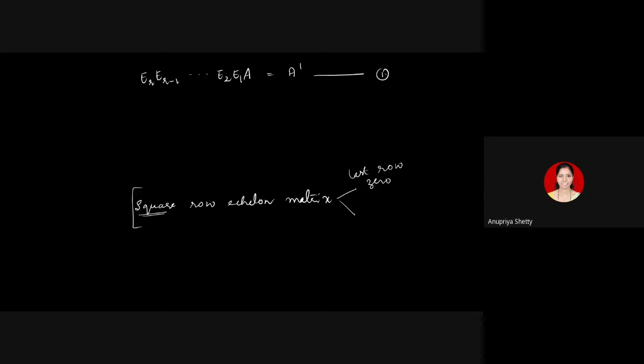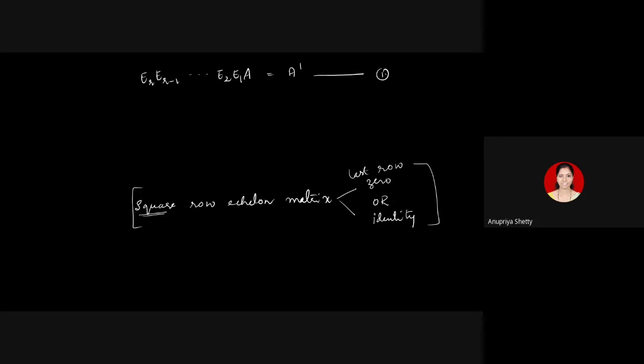But when I say the matrix in the row echelon form has a 0 row somewhere, the definition of row echelon form says that if there is a 0 row, all rows below that are zeros. So definitely, if there is a row of zeros, the last row has to be 0. Whether there is 1 zero row or 100 zero rows, the last row has to be 0 according to the definition of row echelon form. So when you have a square matrix in the row echelon form, either it should have its last row 0 or it should be identity. There are only two possibilities. Just analyze this once again.